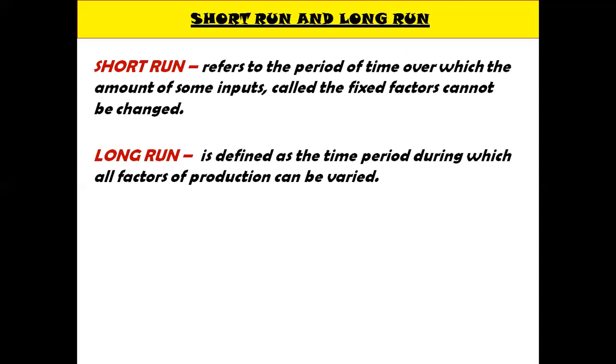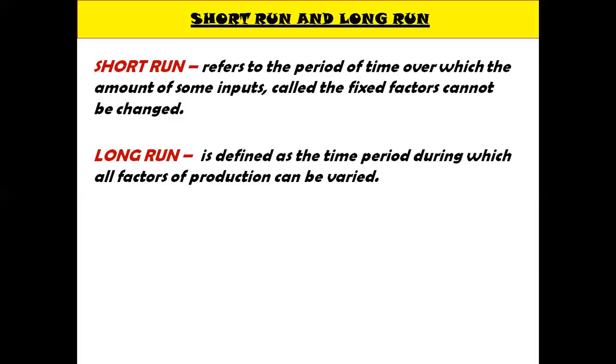Now we come to the concept of long run. It is defined as a time period during which all factors of production can be varied. A firm can install a new plant, or it can rent a factory building, or it can hire more laborers. It can do everything. That is, all factors of production can be varied. All factors of production can be increased. All factors are variable in the long run.